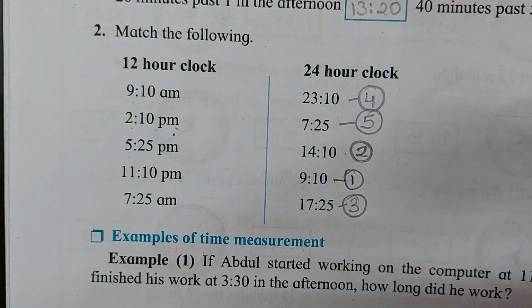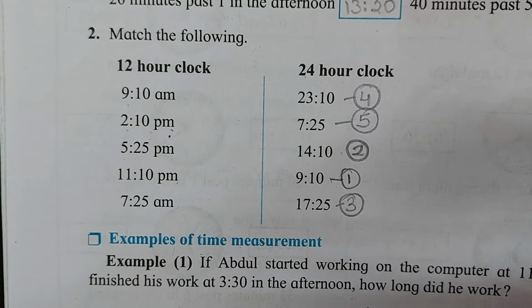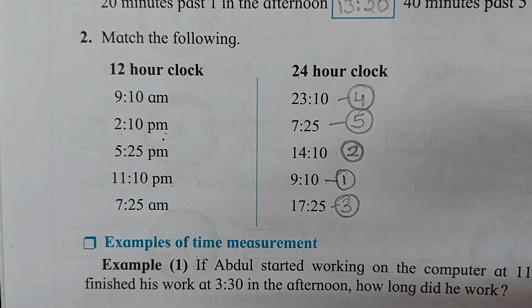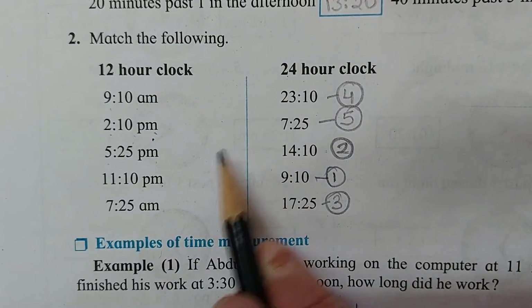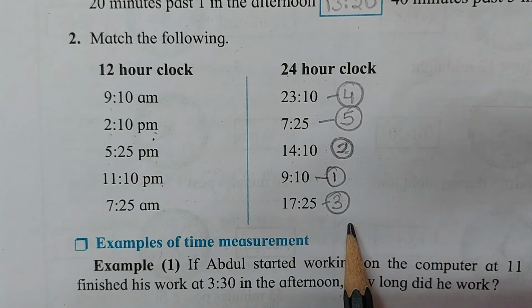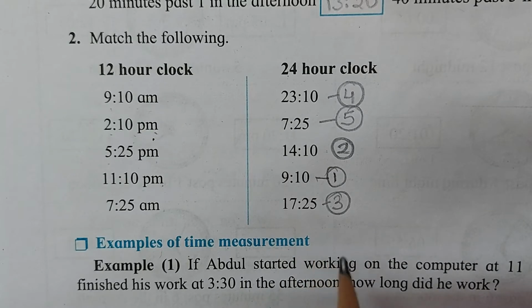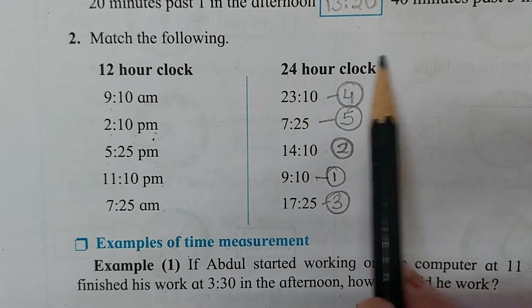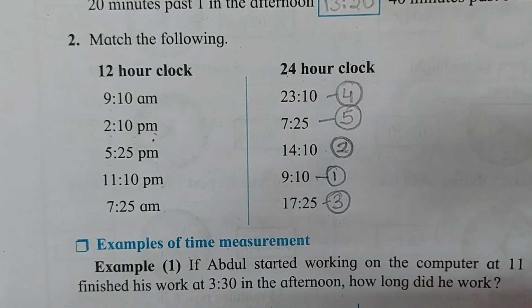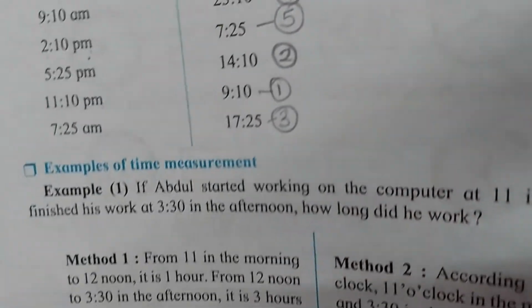Understood? Right, children? So this question also you all are doing in the textbook itself. No drawing lines here and there. You know you have to write the numbers like this. Now in the Google form you have to select the correct answers. But when we write in the notebook, answer time, we write the B column as the answer column. Hope you all have understood this.